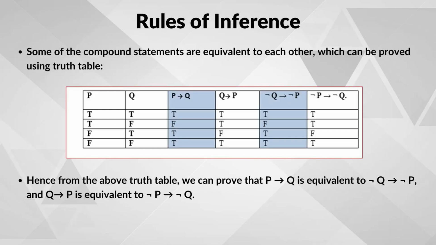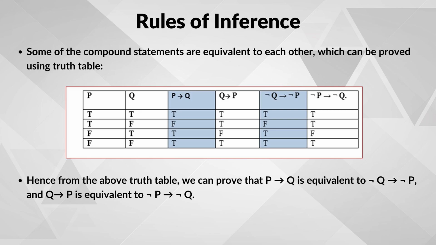Next, we have to compare the columns. Now, we look at the columns for P implies Q and not Q implies not P. We compare them row by row. If both the columns have the same truth values in all rows, it means the statements are equivalent. Then we can draw the conclusions. Looking at our truth table, if the columns for P implies Q and not Q implies not P match in every row, then we can confidently say that P implies Q is equivalent to not Q implies not P.